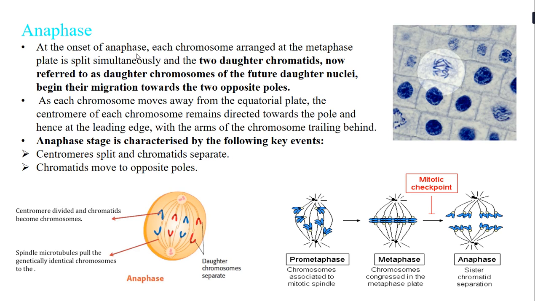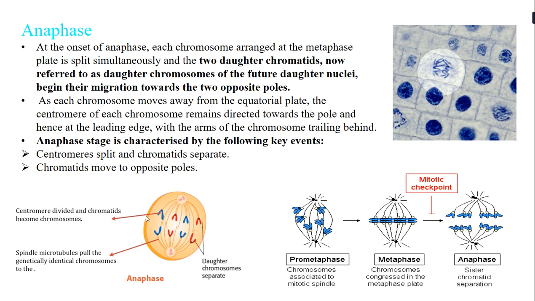These are split simultaneously, and the two daughter chromatids are now referred to as daughter chromosomes. So you can see slowly they get separated, they get split, and they move to the two opposite poles. Now these daughter chromatids are referred to as daughter chromosomes of the future daughter nuclei.